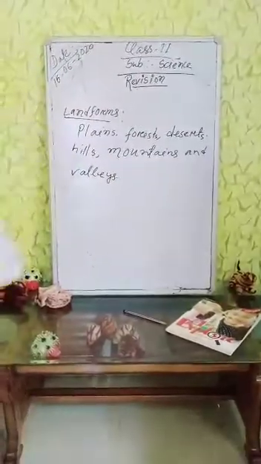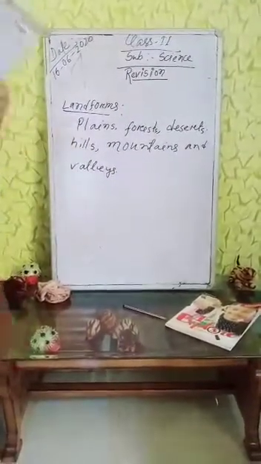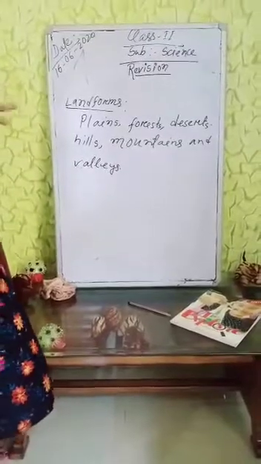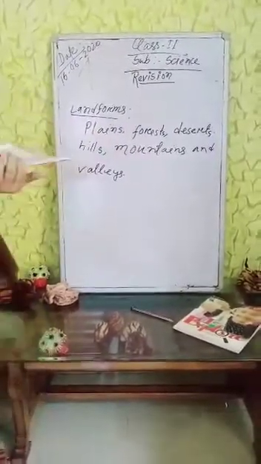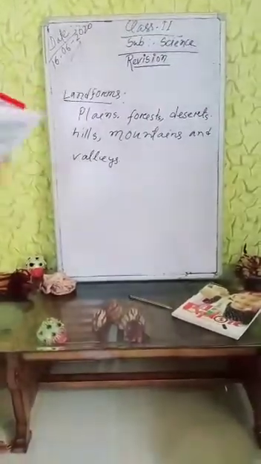Yes, these are the types of landforms. So number one, plains. What are plains?